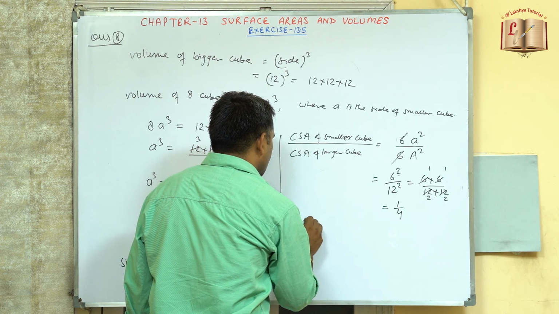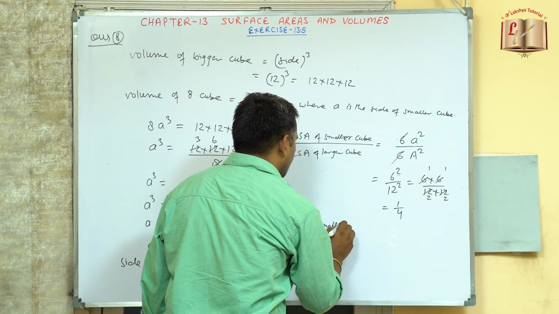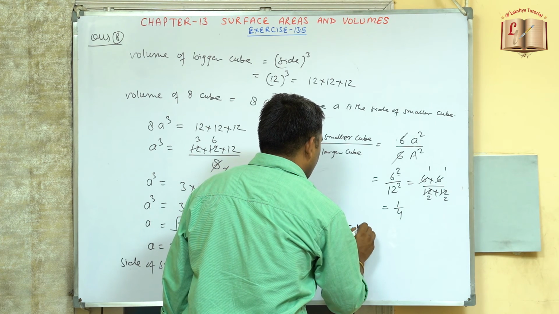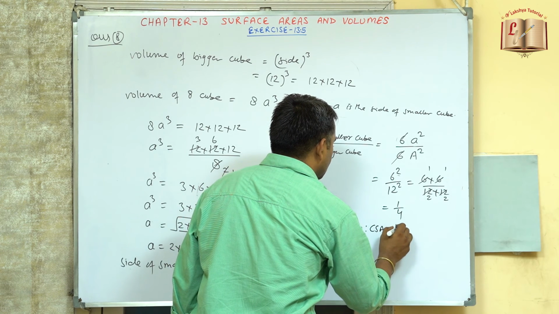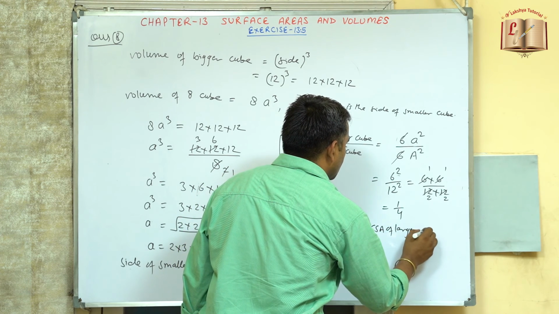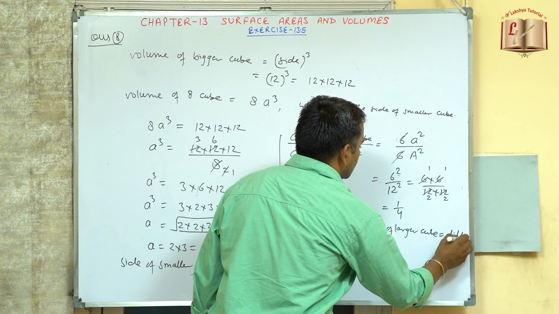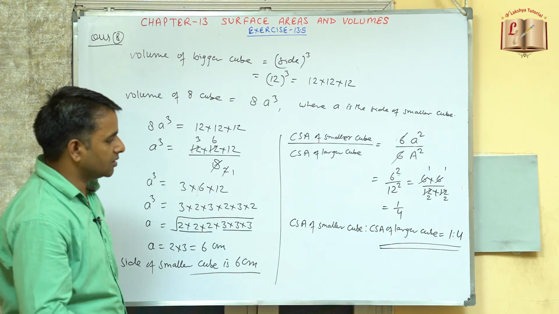So the ratio of the surface area of the smaller cube to the surface area of the larger cube is equal to 1:4. So we got the surface area ratio also.